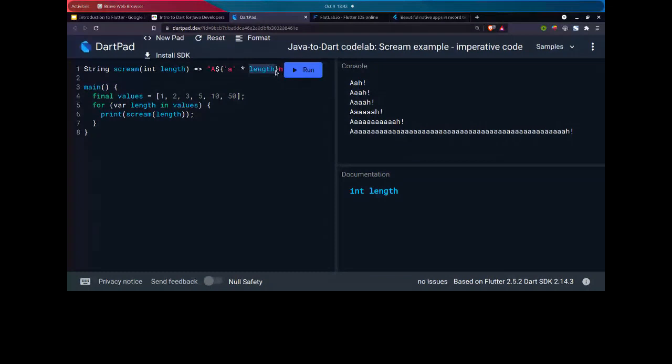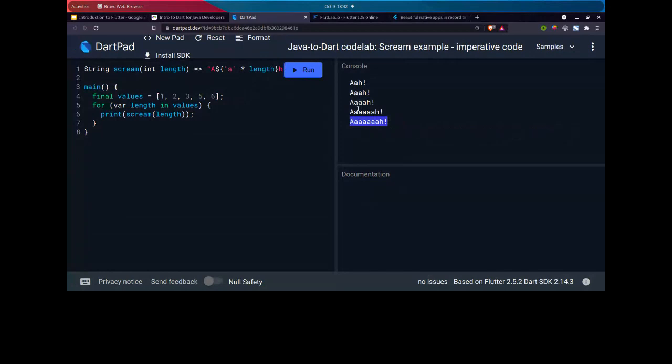This length value is coming from these values, which is passed from the for variable one by one. We then pass this one value to this length function argument, and then we print the number of a's according to this length variable. If we want to change the values to 1 2 3 5 4 6, our a's will be different in our last part.